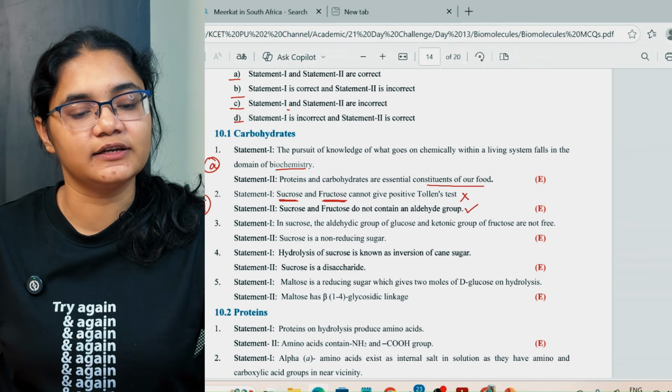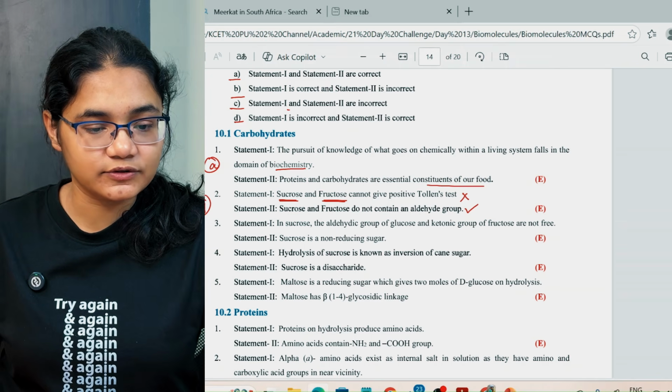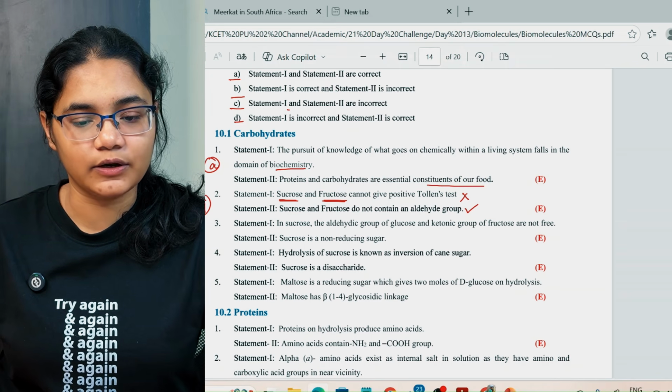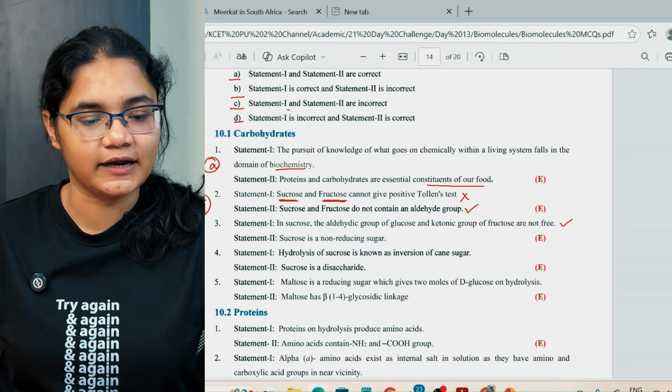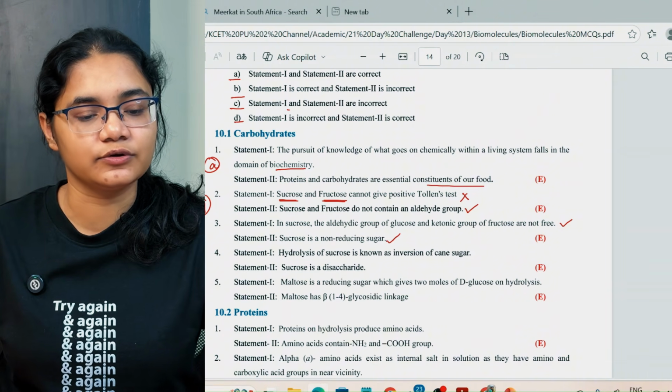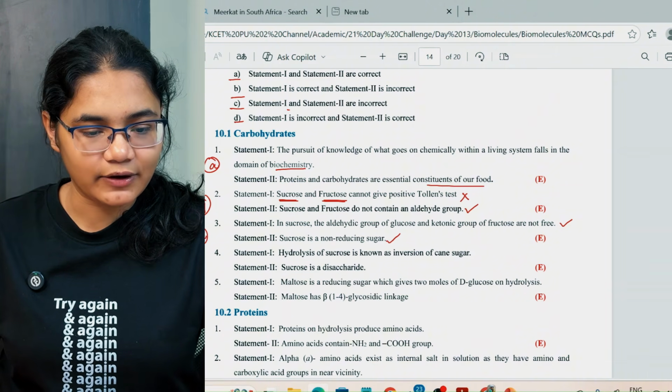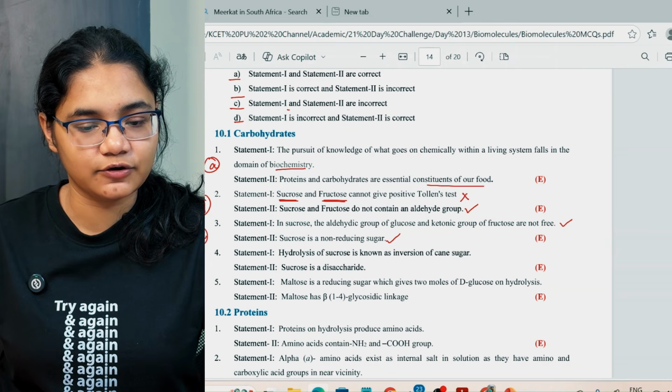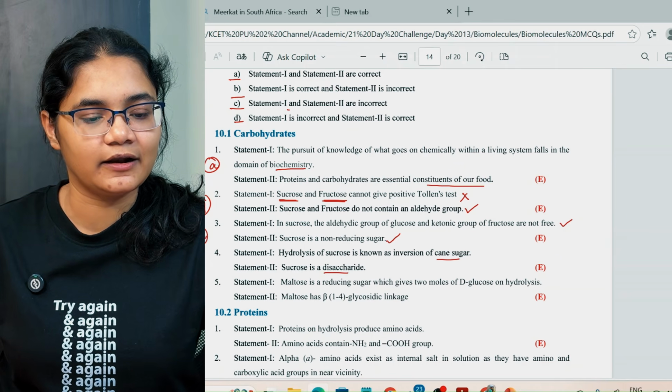So the answer for this one is option number D. Next, in sucrose, the aldehyde group of glucose and ketonic group of fructose are not free. That is a correct statement. Sugar is a reducing sugar. That is also correct. Next, hydrolysis of sucrose is known as inversion of cane sugar. Sucrose is a disaccharide. Again, both are correct.